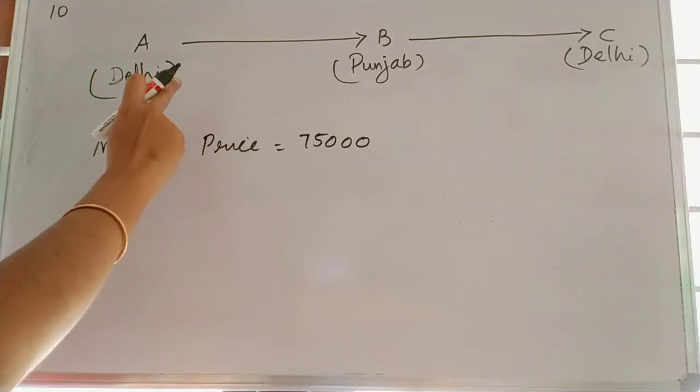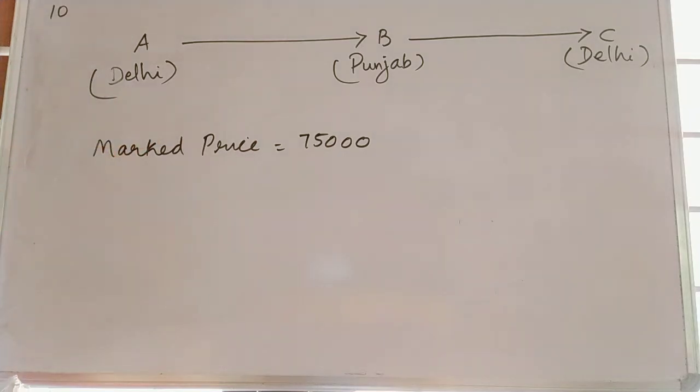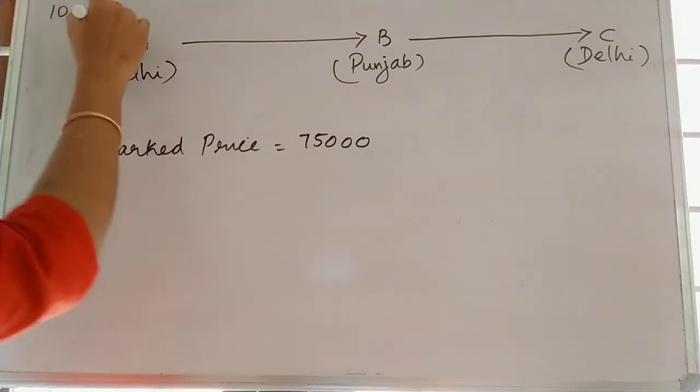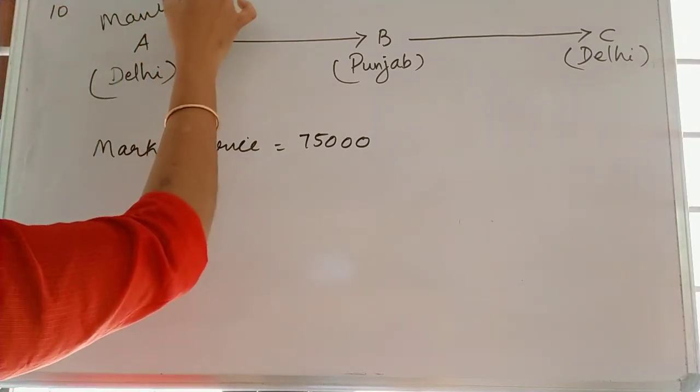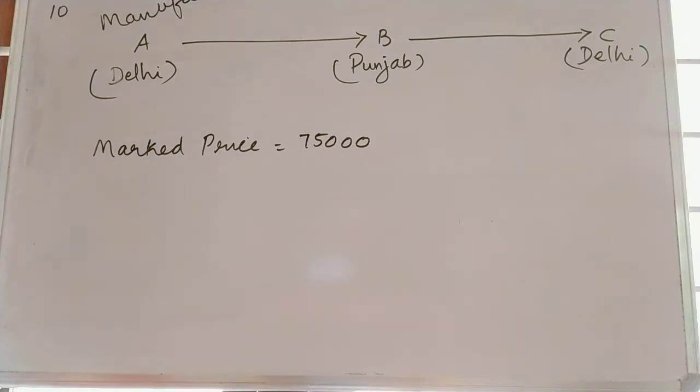A, manufacturer of TV set in Delhi. He manufactures a particular brand of TV set and marks it at 75,000. He then sells this TV set to a wholesaler B in Punjab, so B is in Punjab, at a discount of 30%. At a discount of 30% means what will be the selling price of the manufacturer?